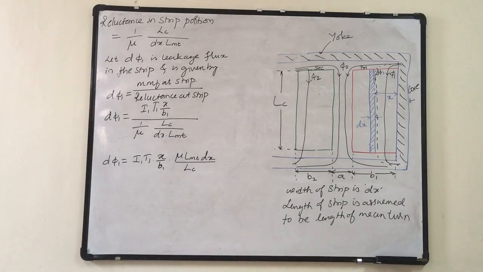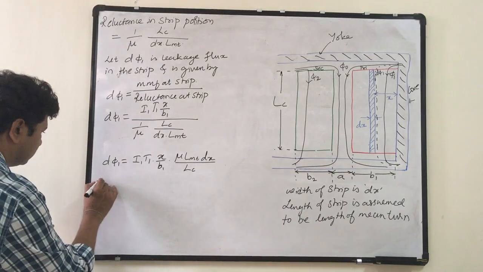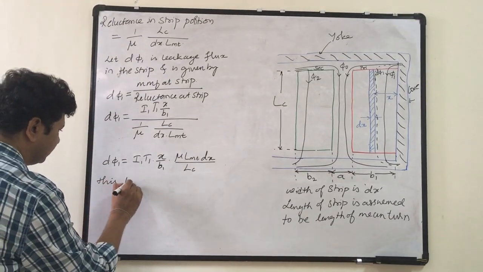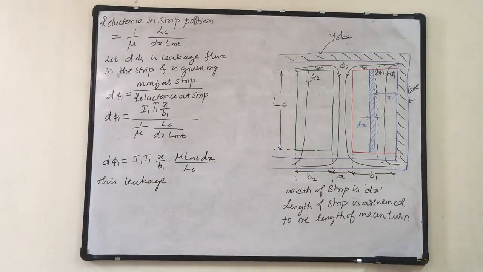So next, this flux d phi 1, this leakage flux. Please remember, we are dealing with leakage flux, not main flux.